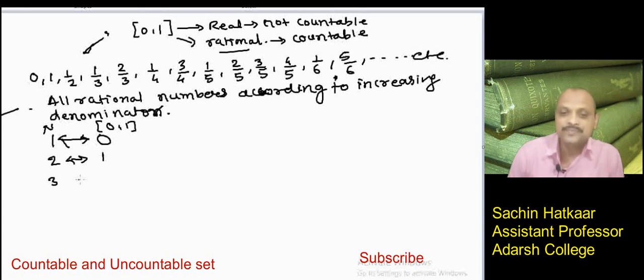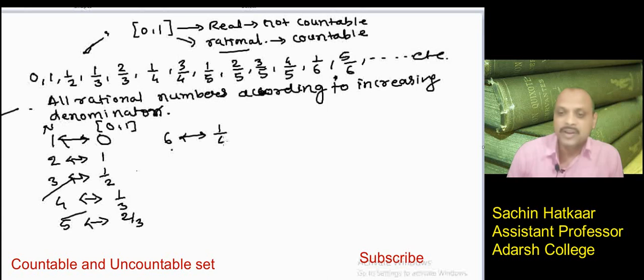For 4 we take 1 by 3. For 5 we take 2 by 3. For 6 we take 1 by 4. 7, that is 3 by 4. 8, 1 by 5, like this.